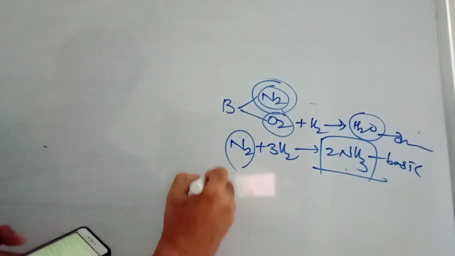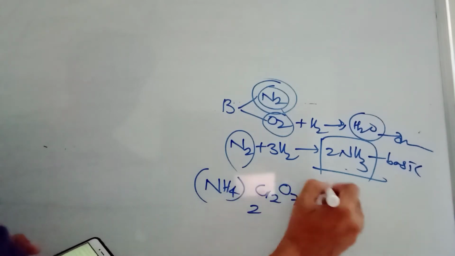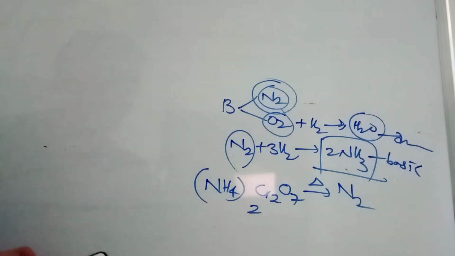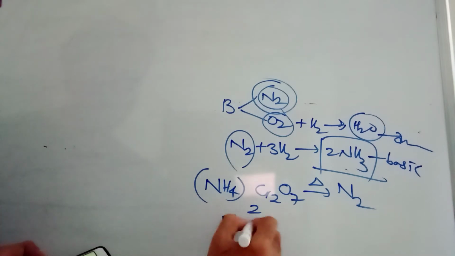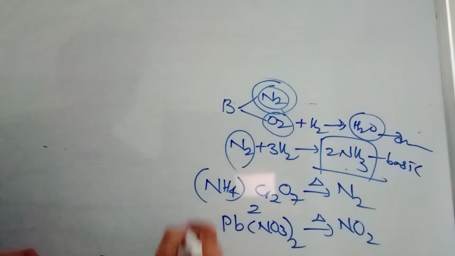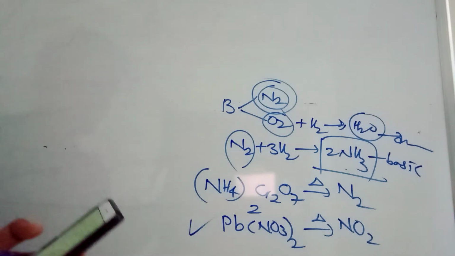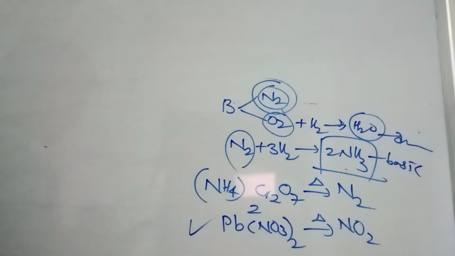The first option is (NH4)2Cr2O7, ammonium dichromate, which on heating gives N2. So it is A. The second option is given lead nitrate, Pb(NO3)2, which on heating gives NO2. So it is your answer. Because the remaining options NaN3 and NH4NO2 will both give you N2 gas. N2 gas is required here. He is asking which is not going to give that. Lead nitrate gives on heating NO2 gas, a brown color gas it is going to release.